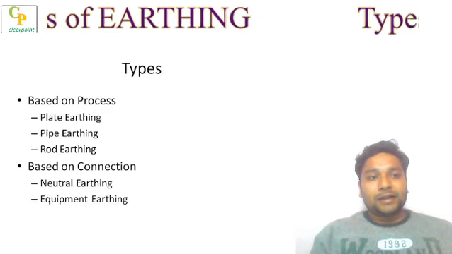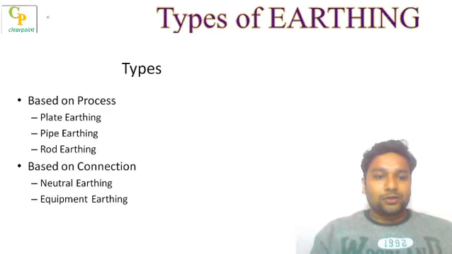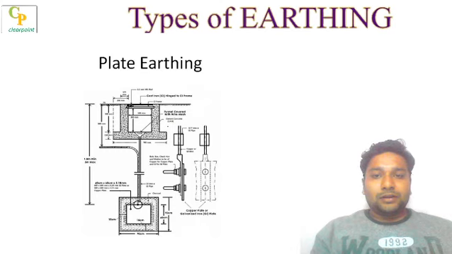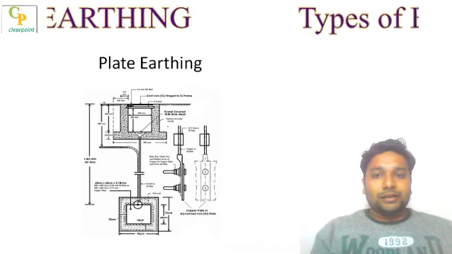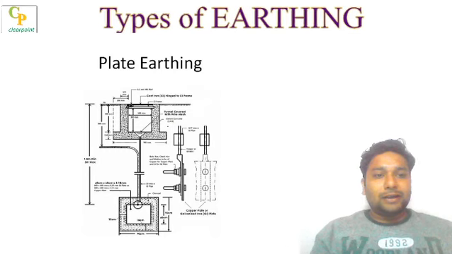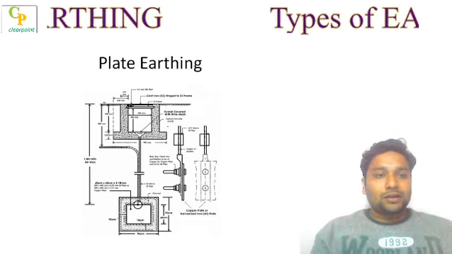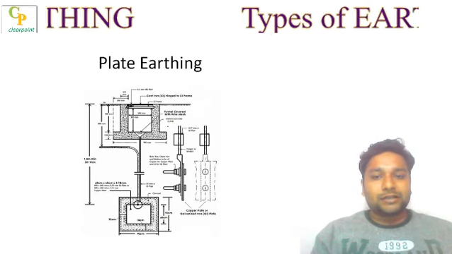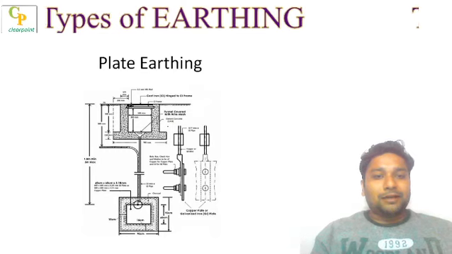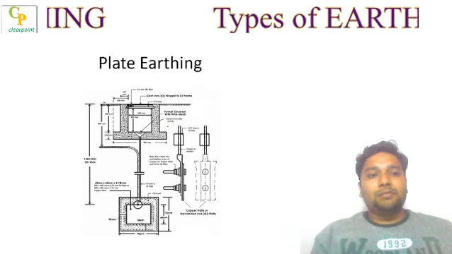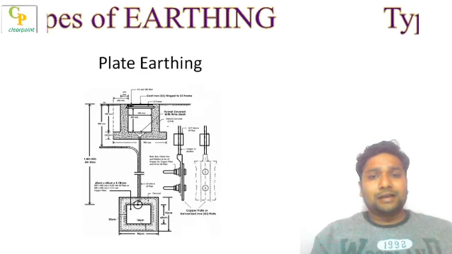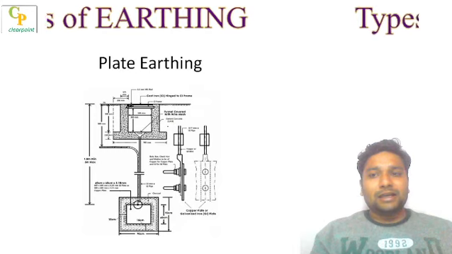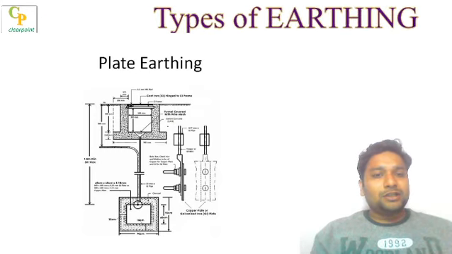But let's discuss in detail pipe earthing, plate earthing and rod earthing. So let's see plate earthing. The diagram shows plate earthing. If you can see in the diagram, the plate is buried inside the earth at around 6 feet or 3 meters, 10 feet and 3 meters we can say. That plate provides the connection between the appliance and earth, and hence this type is called plate earthing.